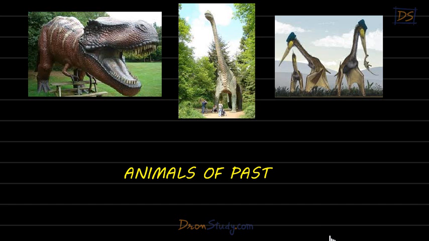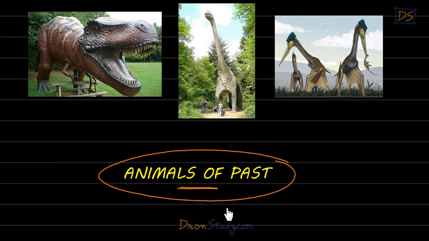Then students, there are many animals of the past as well. For example, dinosaurs. You must have seen different movies on dinosaurs, students. So dinosaurs are animals which used to live in the past. They also add to the diversity of living organisms on Earth. When we are talking about different types of living organisms on Earth, we should also talk about animals of the past, because there are many types of animals which used to live on Earth, but today they don't exist anymore. Dinosaur is just one example, students. There are many more. You understand?